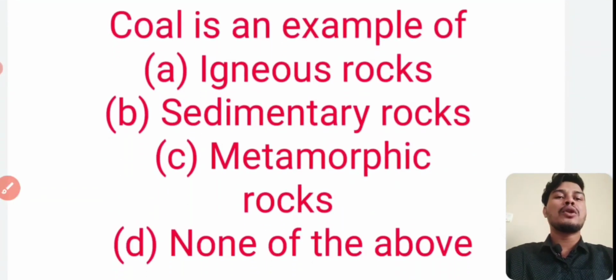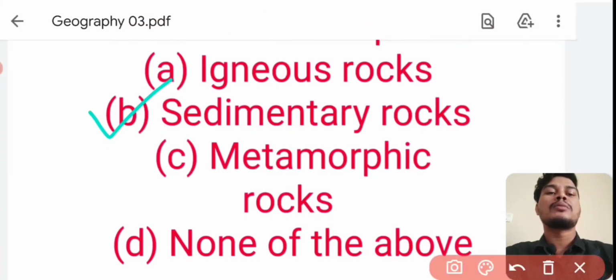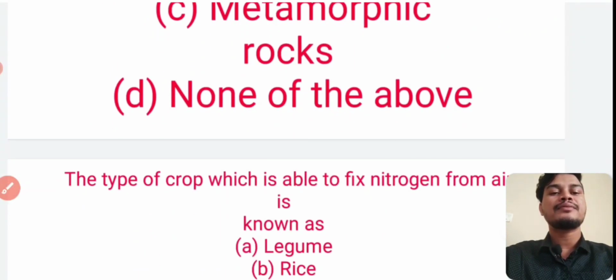Coal is an example of? Answer is option number B, sedimentary rocks. Coal is an example of sedimentary rocks.